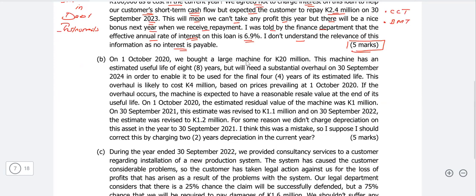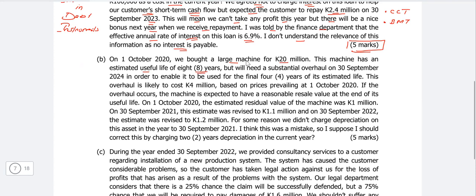Again, the next part is for the 5 marks. On 1st October 2020, we bought a large machine for K 20 million. This machine has an estimated useful life of the 8 years.